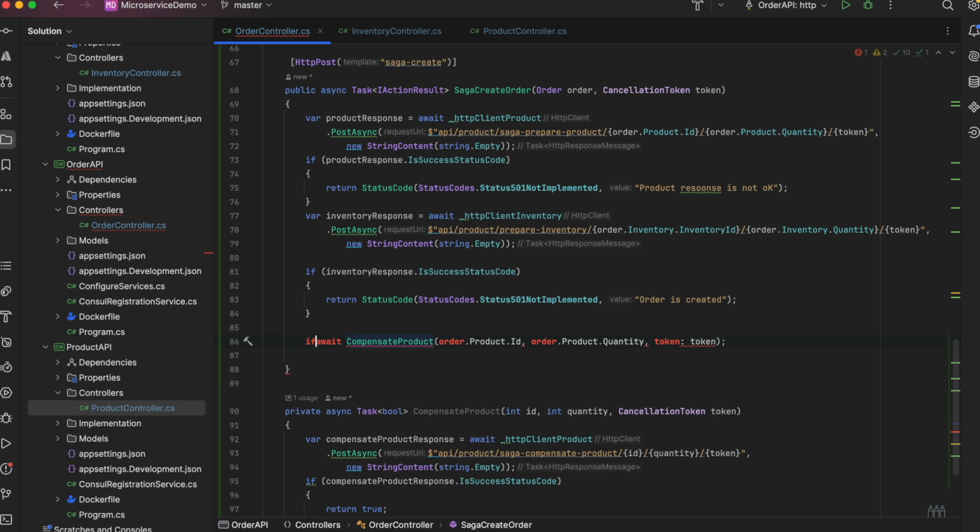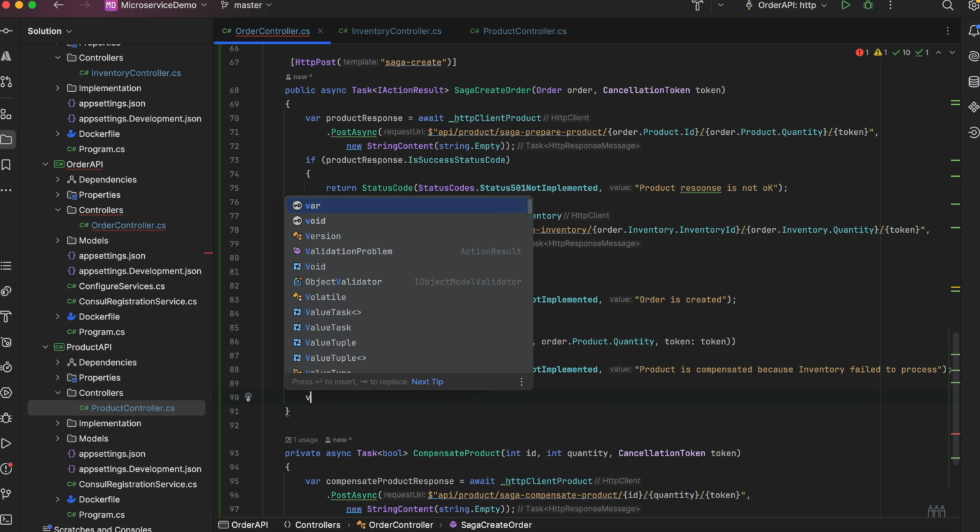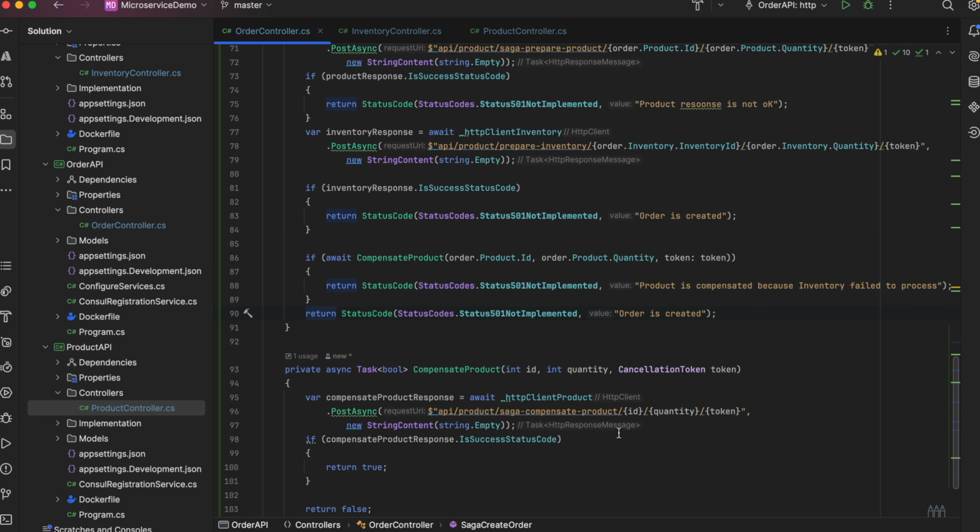If it's true, then we would return the compensation is okay or something like that. Okay, otherwise everything is okay. Let's return this one. So this is how we can do that.